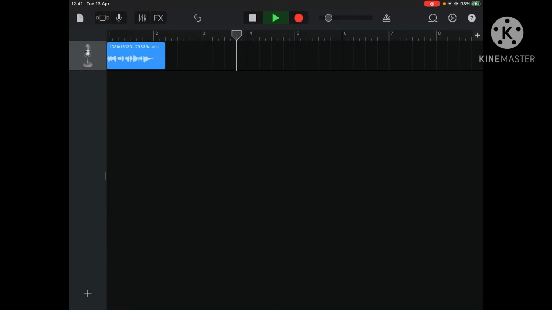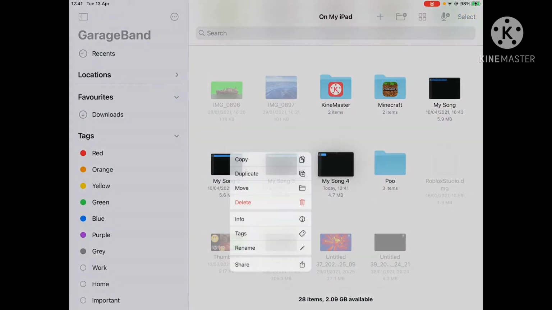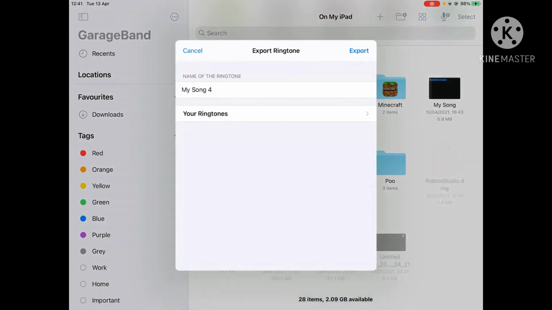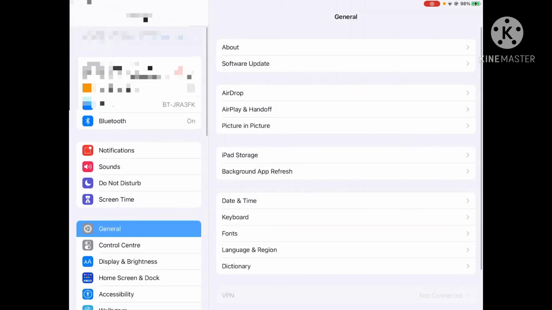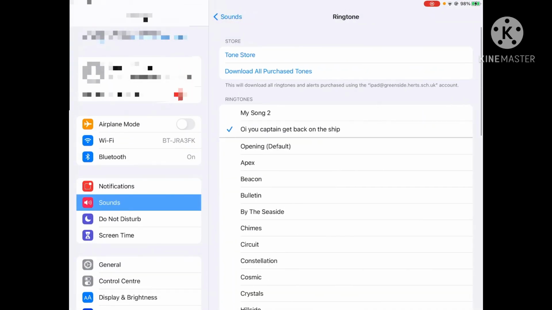And then after that, you can go there, share, click ringtone. Then you go to settings, sounds, and then you choose the one you've just made, like this one.